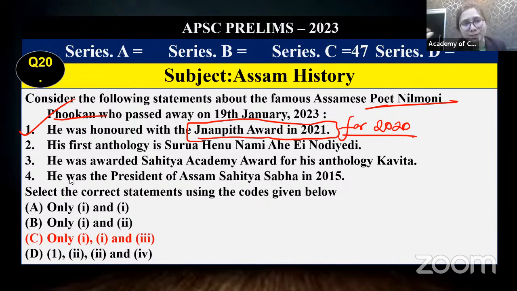Since he received the Gyanpith award, it was an expected question. Obviously Bhupen Hazarika, Lakshminath Bezbaruah, Nilomani Phukan, we had to go in depth regarding these famous personalities. His first anthology, everyone expected it. It's true. He was first awarded the Sahitya Akademi Award for the anthology Kobita. He did not write very much. It was directly in Wikipedia, one point. He was the president of Assam Sahitya Sabha in 2015? No, Dhrubajyoti Bora was president at that time. So statement 4 is incorrect, and 1, 2, and 3 are correct.